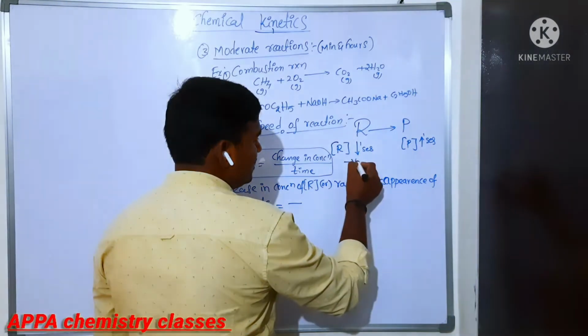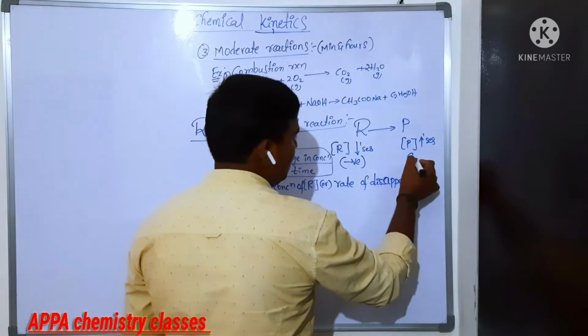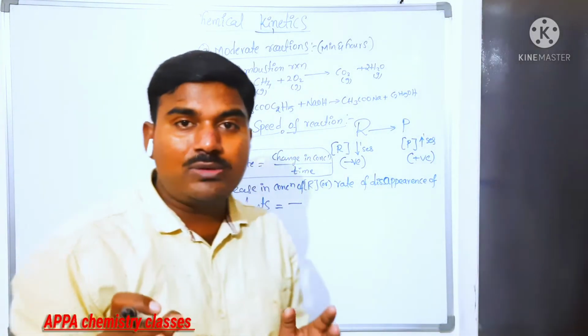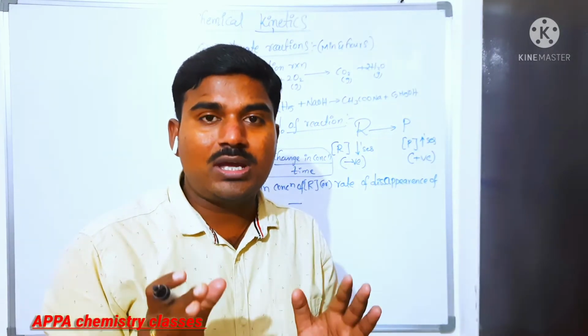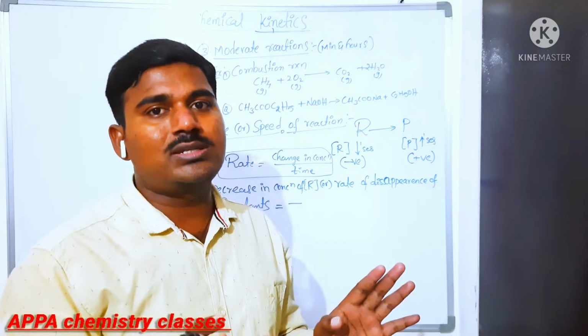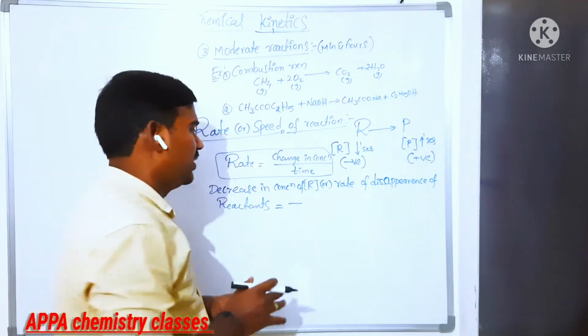Here, concentration is decreasing means we have to represent it with the negative symbol. If the concentration is increasing, then positive. That negative and positive are just signs to indicate the decrease and increase in concentration. They do not include the values. While doing the calculation, remember that.